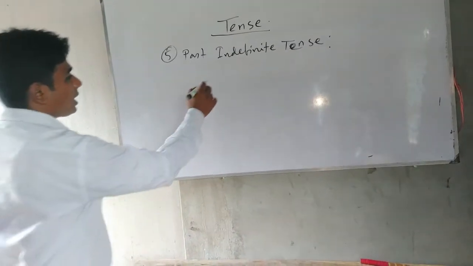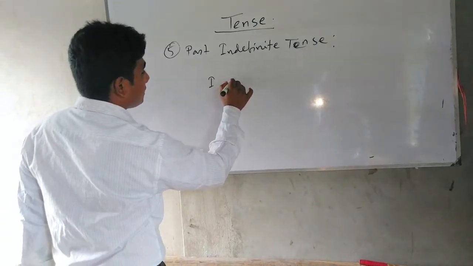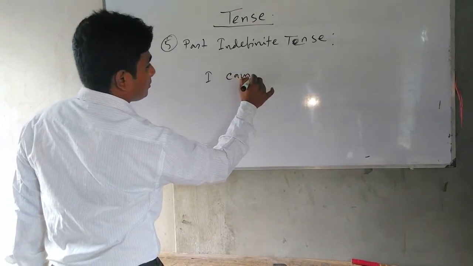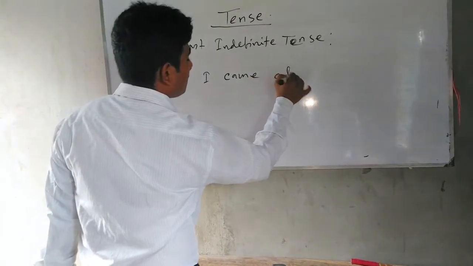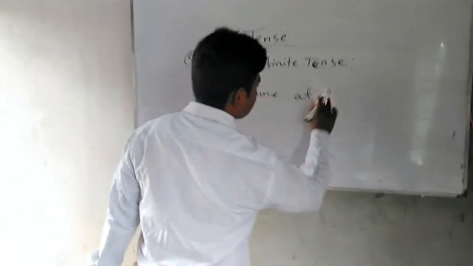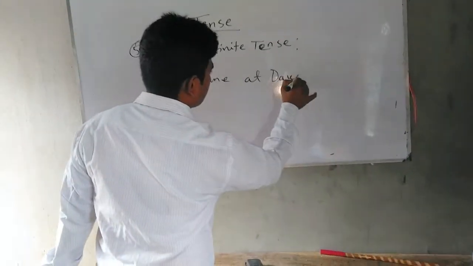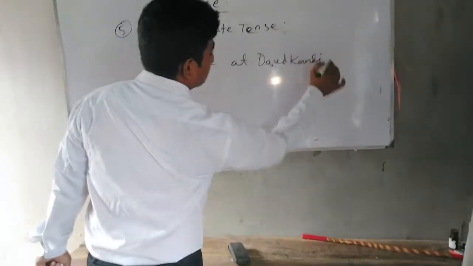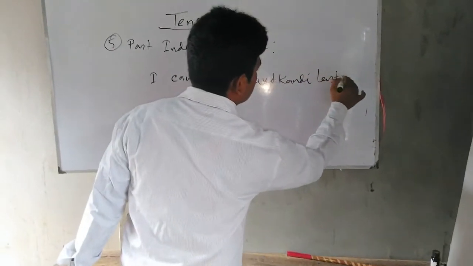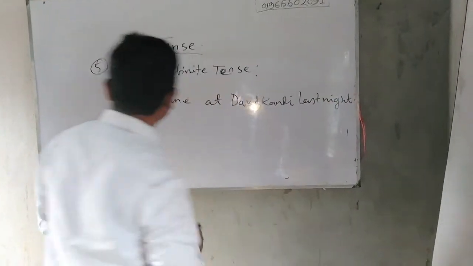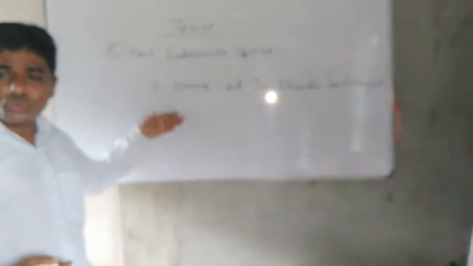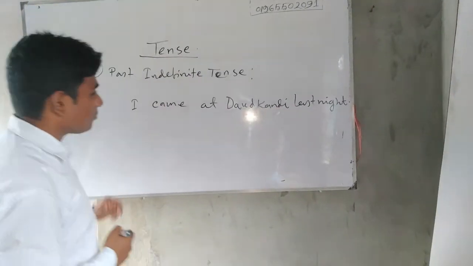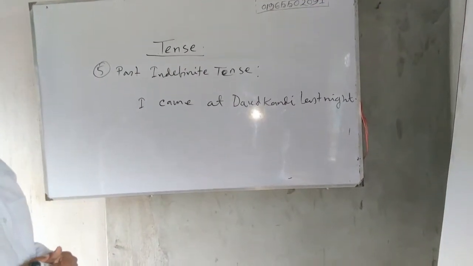For example, I came at Dawood last night. There is no existence of present tense. It finished last night. The action of coming finished last night. For this reason, it is called past indefinite tense.